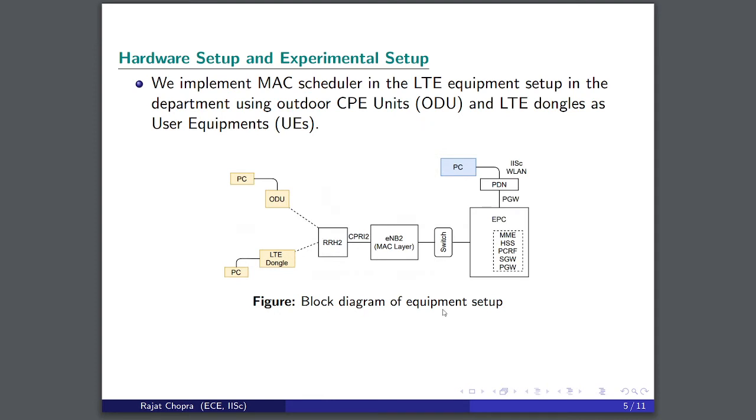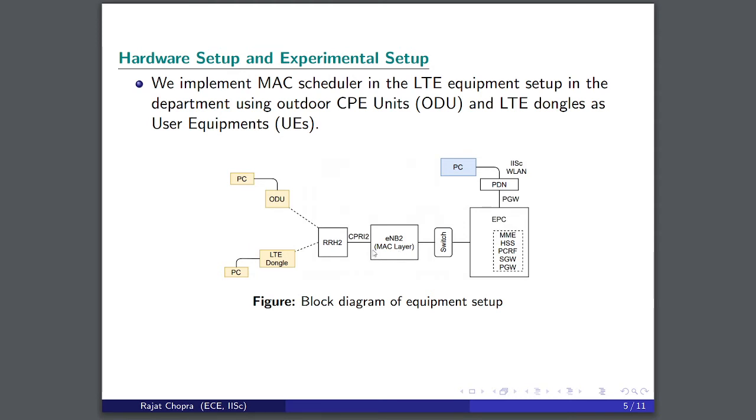Now let's see the hardware setup. The figure on the current slide gives the block diagram of the LTE hardware setup used for implementation and analysis of the scheduler. The network core is connected to the PDN, which is the ISC WAN WLAN network, through a packet gateway. The network core is connected to the eNode B through an Ethernet interface. The MAC scheduler is implemented in the eNode B.